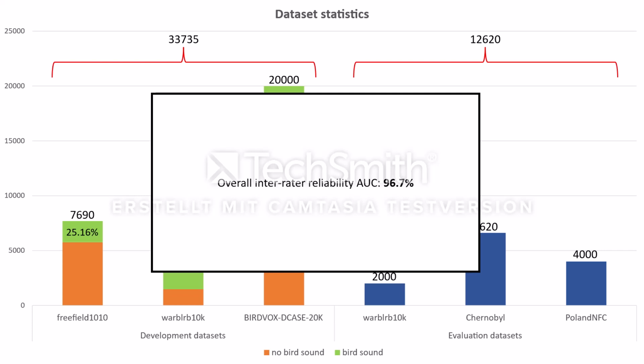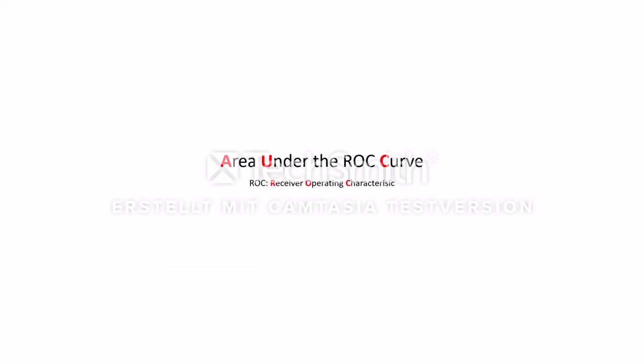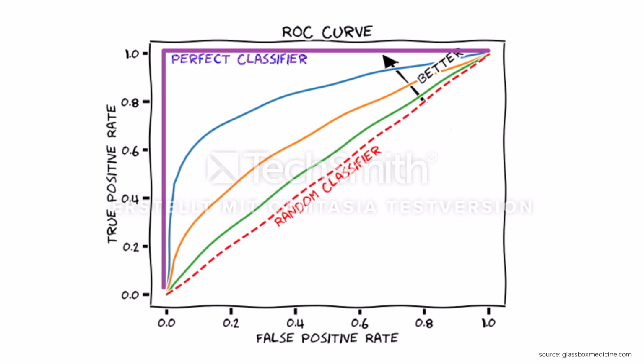As the entry's performance was ranked by area under the ROC curve, or AUC for short, I will mention the metrics ROC and AUC multiple times in this video. Explaining in detail how they work exceeds the scope of this video, but there are great explanations available on YouTube.